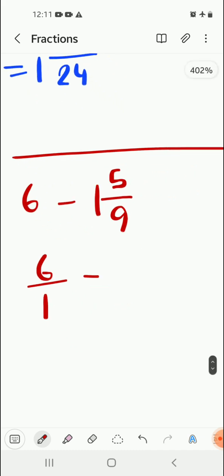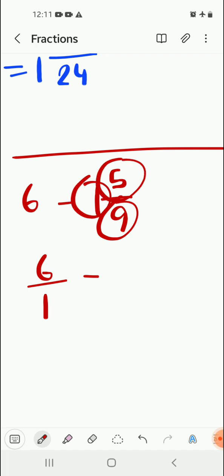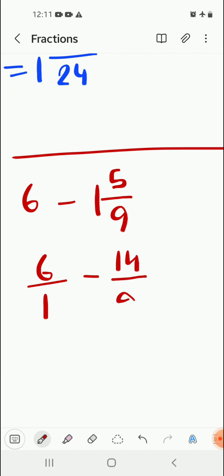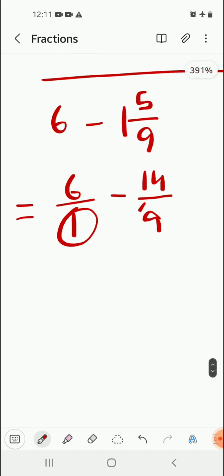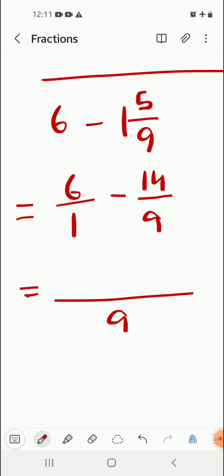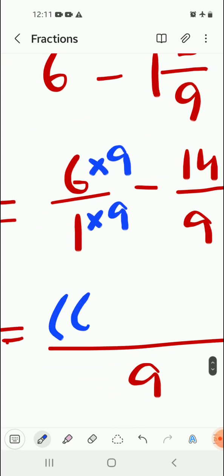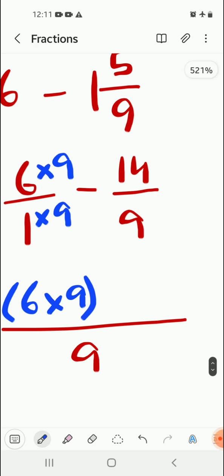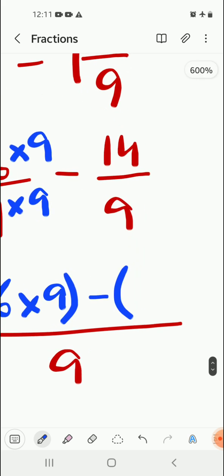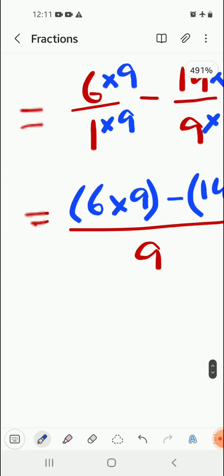Minus, convert the mixed fraction into an improper fraction, that is 9 into 1 is 9, plus 5, 14. So 14 by 9. The LCM of 1 and 9 will obviously be 9. So we write 9. Now cross multiply: 1 into 9 is 9, so multiply the same with the numerator, we get 6 into 9, minus, here 9 into 1 is 9, so 14 into 1, it's the same number basically.